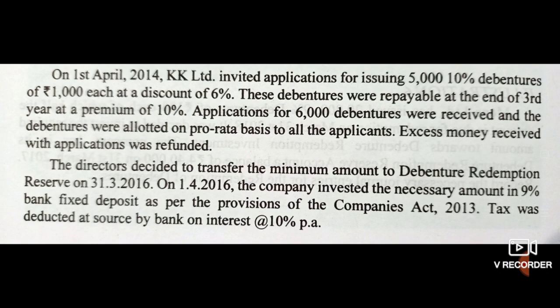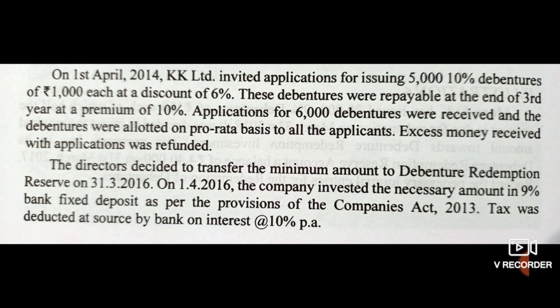On 1st April 2014, KK Limited invited applications for issuing 5,000 10% debentures of rupees 1,000 each at a discount of 6%. These debentures were repayable at the end of third year at a premium of 10%. Applications for 6,000 debentures were received. It means there is oversubscription, and the debentures were allotted on pro rata basis to all the applicants.